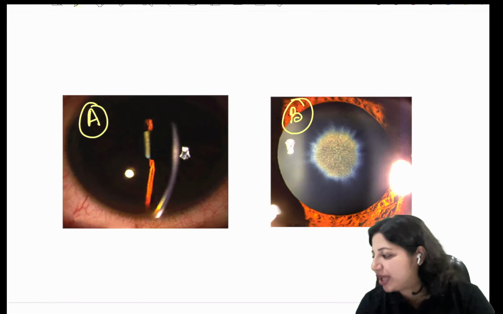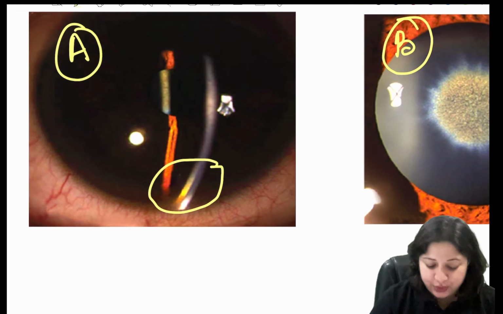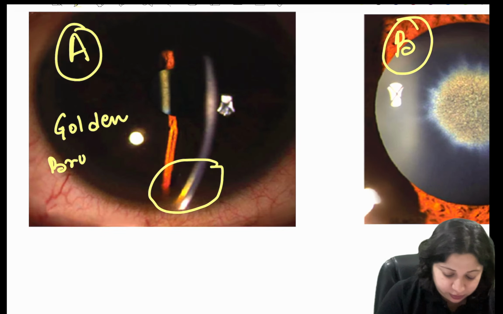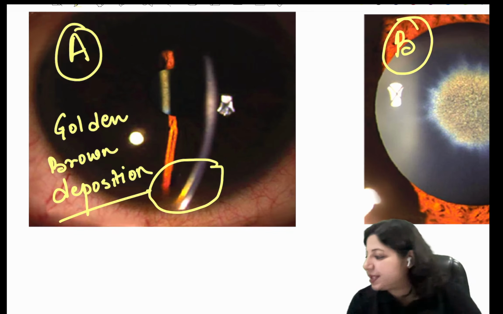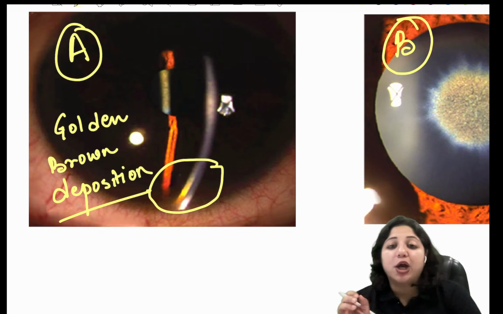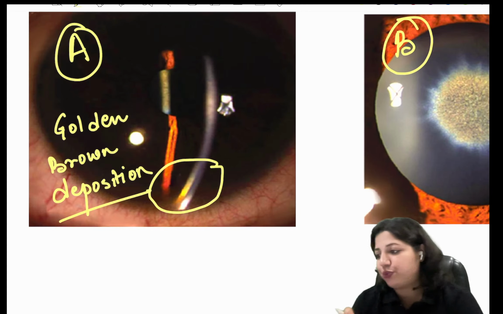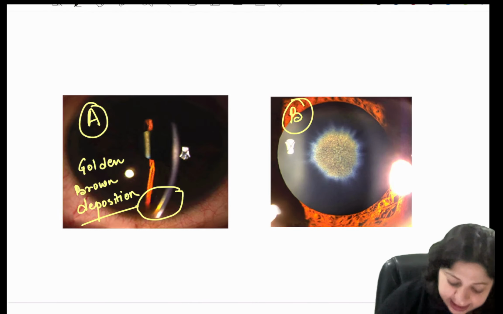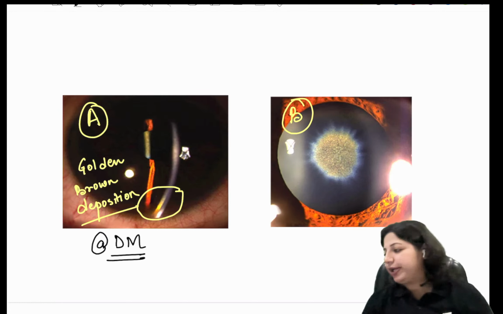What are you seeing in image A? If you see carefully, look at this spot. What do you see? You see a golden brown deposition. What is it called? A golden brown deposition in the peripheral part of the cornea. What do you call it? Tell me. This is at the level of Descemet's membrane. What do you call it?